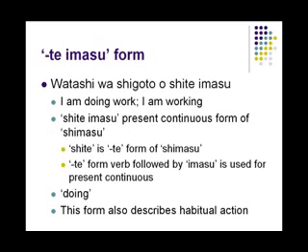Now let us discuss the te imasu form. Watashi wa shigoto wo shite imasu. I am doing work or I am working. Shite imasu is the present continuous form of shimasu. Shite is the te form of shimasu, and the te form verb is followed by imasu. It's used for present continuous tense. Doing is the meaning of the te imasu form. This form also describes habitual action. If something usually happens in a particular way, you can use the te imasu form.